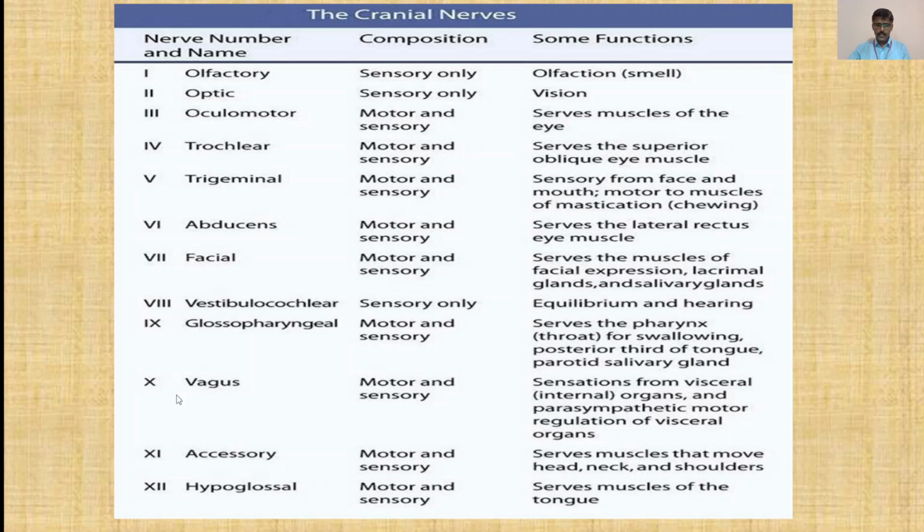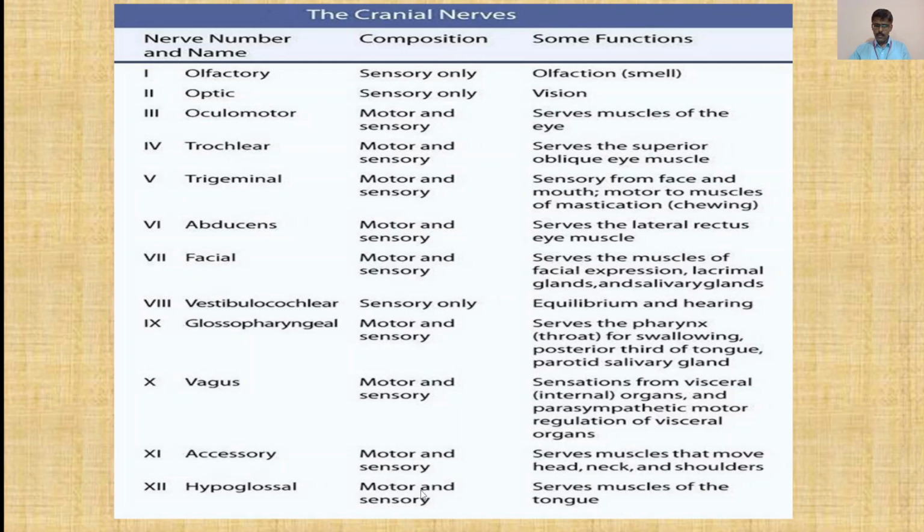Then the 10th is vagus. It is the motor and sensory composition. It has the function of sensation from visceral, that is internal organs, and parasympathetic motor regulation of visceral organs. Then accessory. It has the composition of motor and sensory. It serves muscles that move head, neck and shoulders. Then the 12th is hypoglossal.